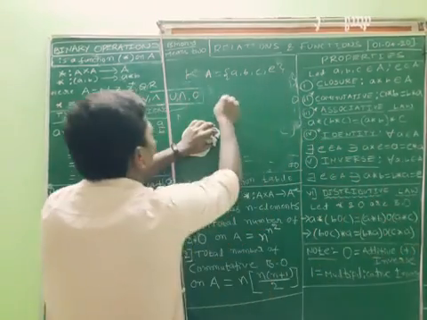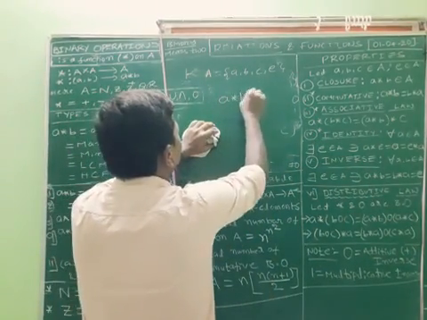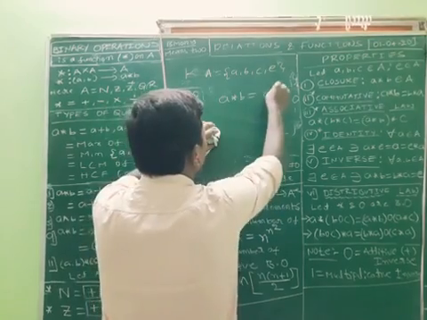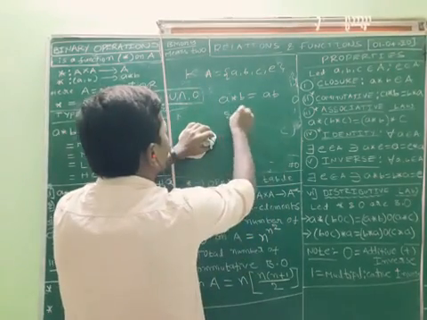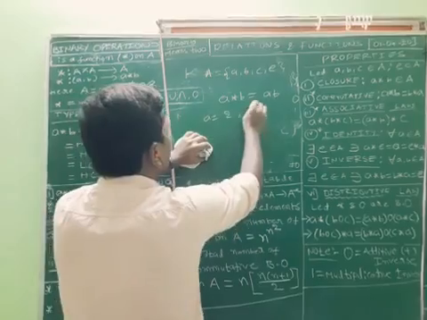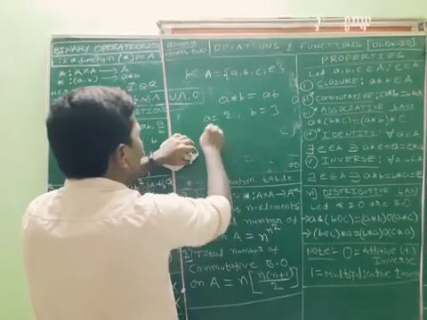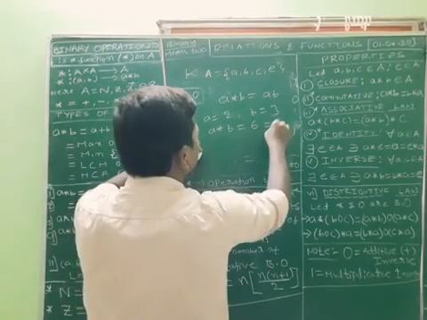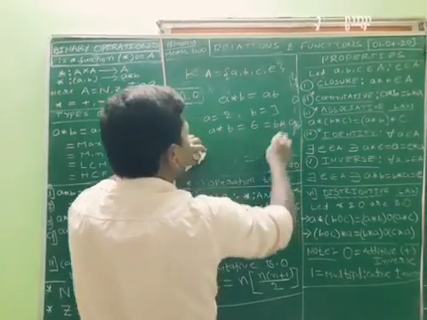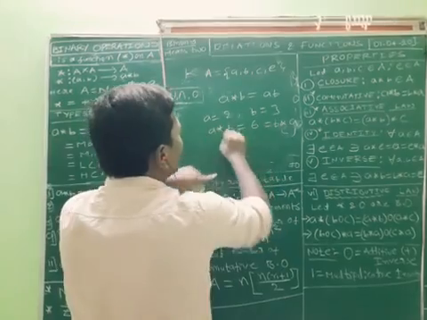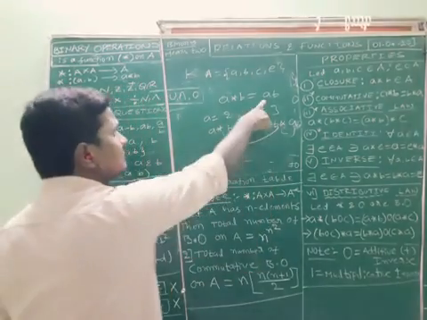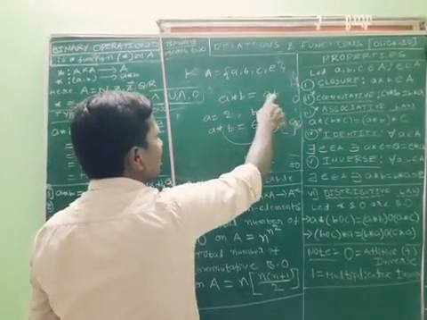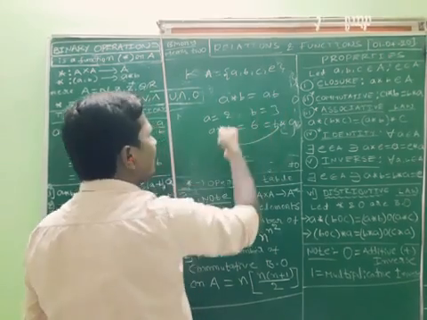How to check? I define A star B as the function AB. I want to take A is equal to 2 and B is equal to 3. What is A star B? A star B is 2 into 3, 6. What is B star A? B star A means 3 into 2, 6. Both are the same. With respect to into, A star B is A into B, it is commutative.